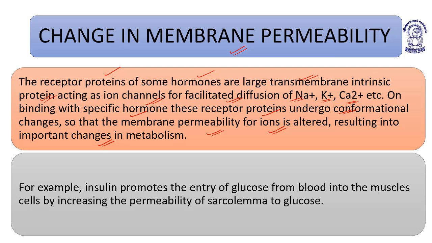For example, insulin promotes the entry of glucose from blood into the muscles and the cells by increasing the permeability of the sarcolemma to glucose. The sarcolemma is the membrane of the muscular fiber. The moment the permeability of the sarcolemma to glucose is increased, it can allow the glucose molecules to enter inside the muscular cells.